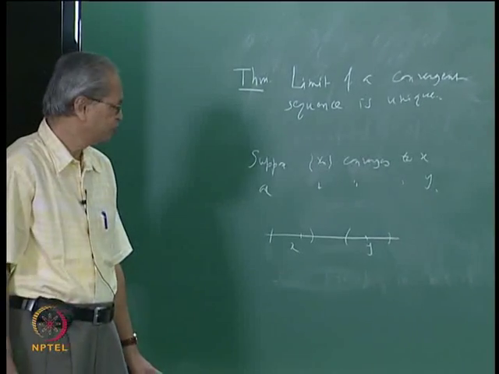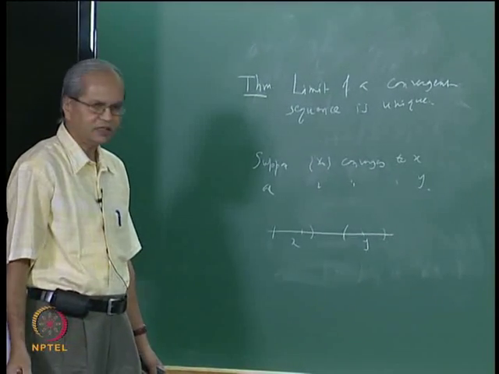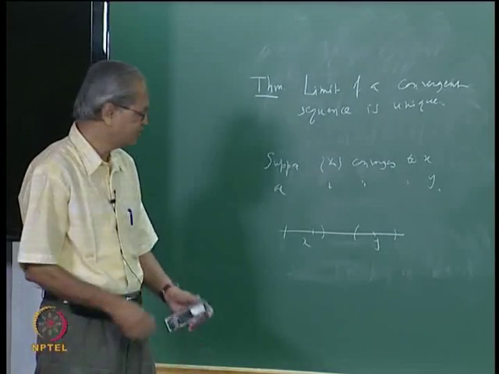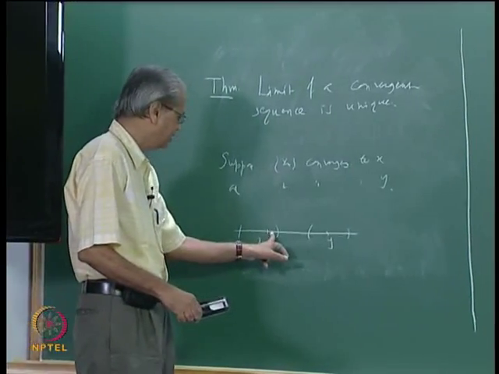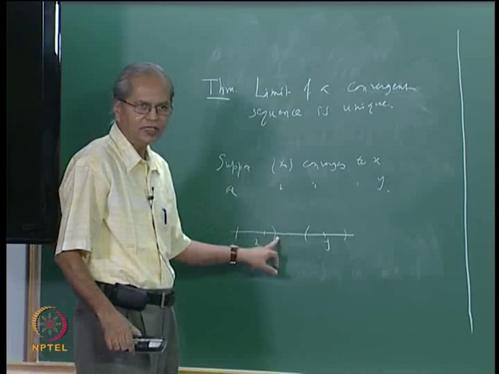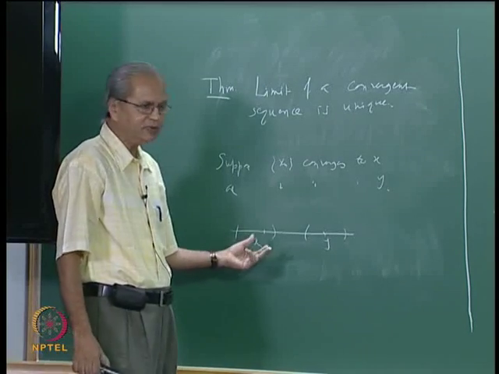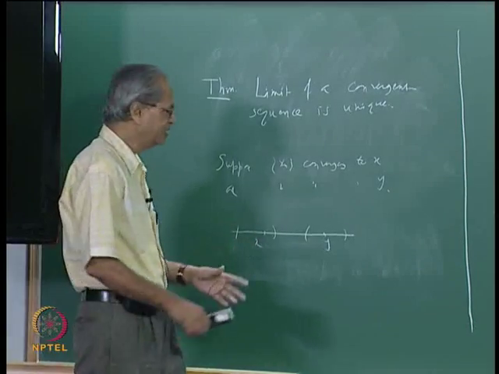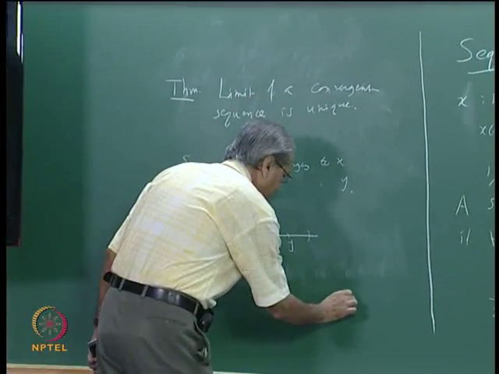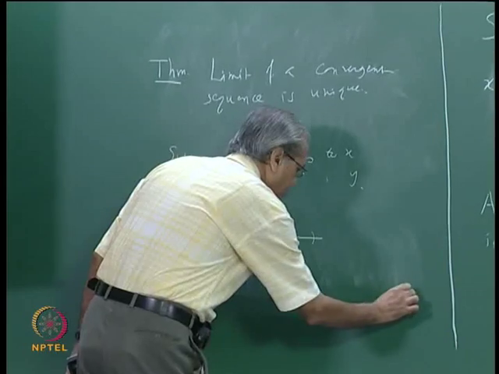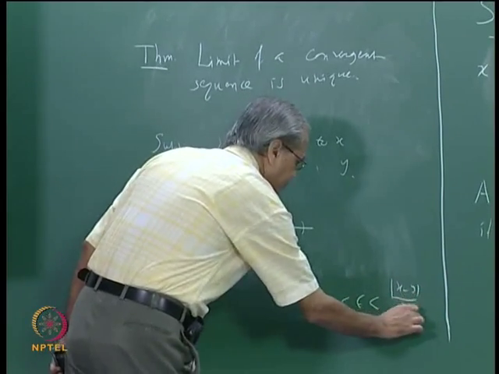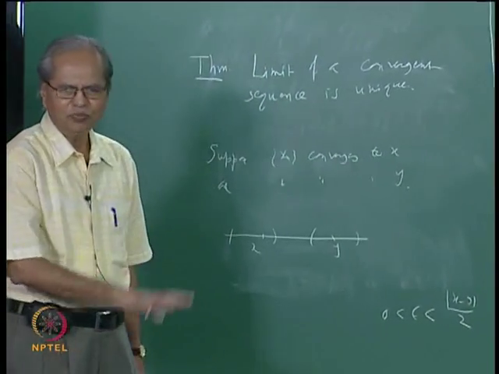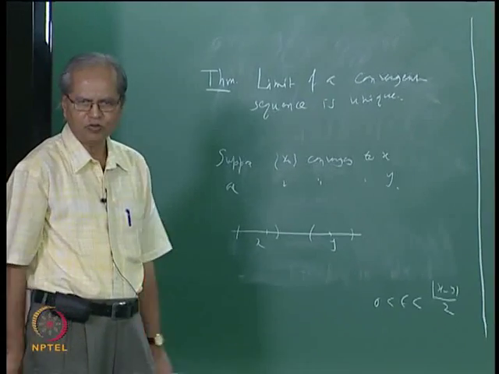The obvious way is to choose epsilon such that 2 epsilon is less than y minus x. In general, we can choose any epsilon satisfying 0 less than epsilon less than mod x minus y by 2. That will take care of both cases, x less than y or y less than x.